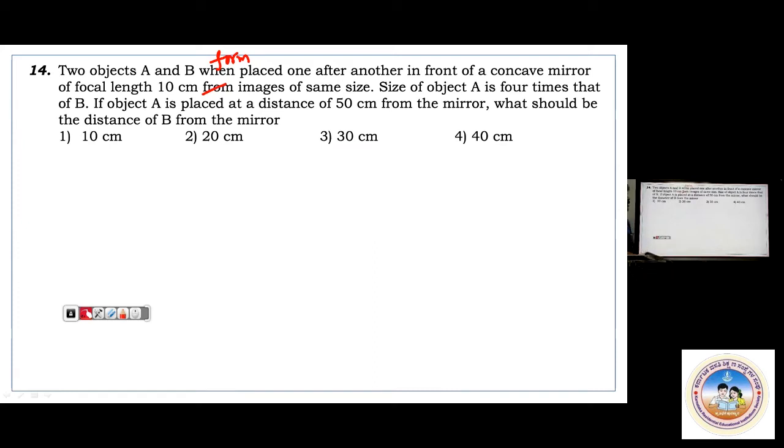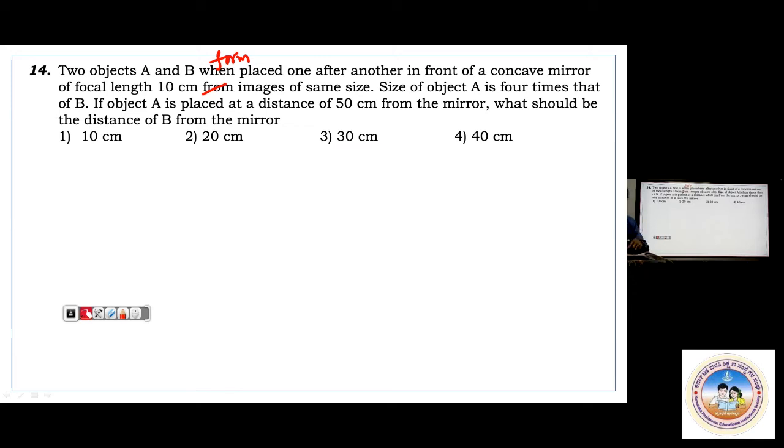Two objects A and B, when placed one after another in front of a concave mirror of focal length 10 centimeter, form images of same size. The size of object A is 4 times that of B. If the object A is placed at a distance of 50 centimeter from the mirror, what should be the distance of B from the mirror? That is what we are asking.